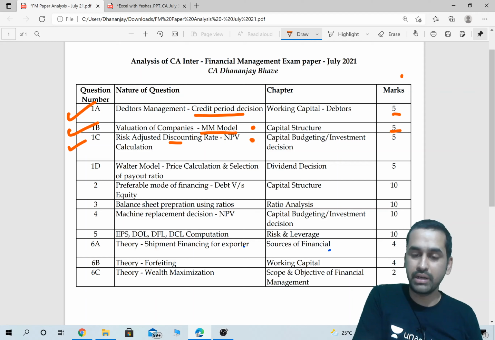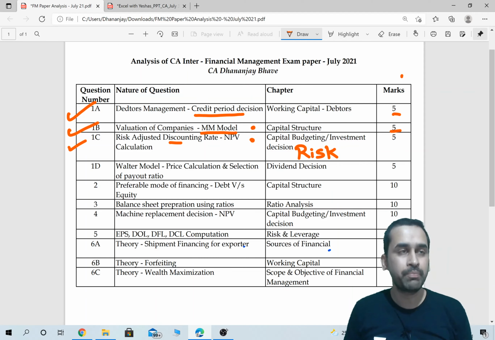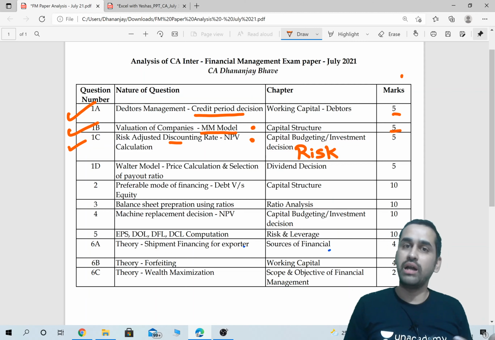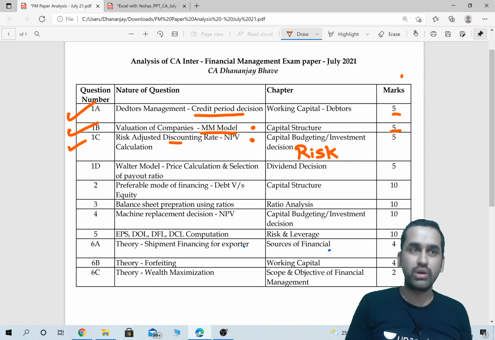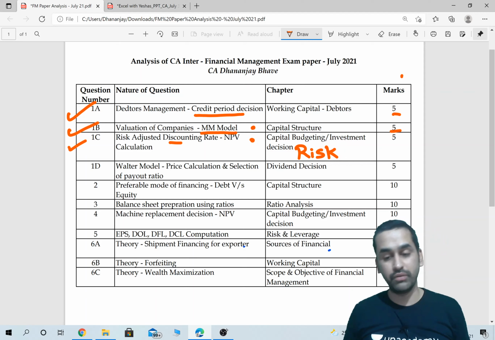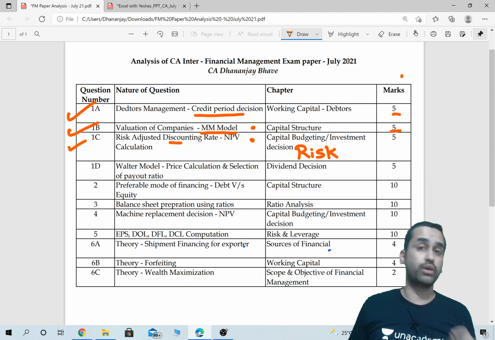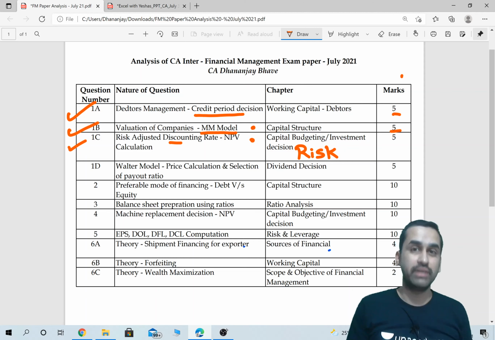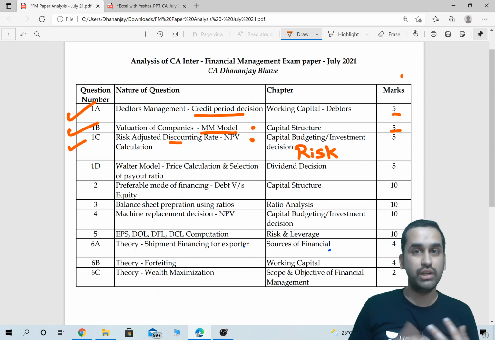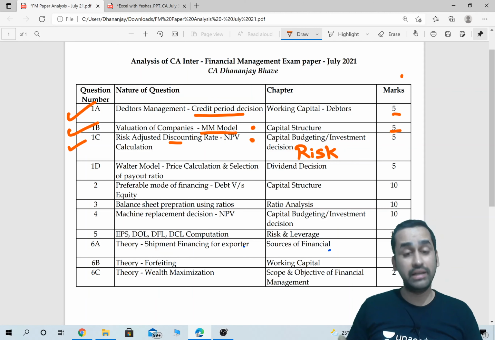I have written capital budgeting here, but this was risk analysis in capital budgeting. In class, we do this along with capital budgeting itself, more like an extension. But from the ICAI syllabus perspective, this is a separate topic, risk analysis. They could have asked many time consuming questions, like sensitivity analysis or standard deviation and variance, but they decided to ask this question. This was a very, very easy and simple question.